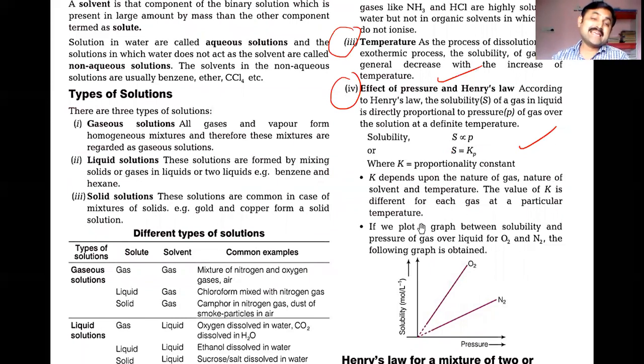So what is K? K is a constant, but it is not an arbitrary constant. It depends on the nature of the gas, the nature of the solvent, and temperature. All three factors are important in studying the Henry's law constant.